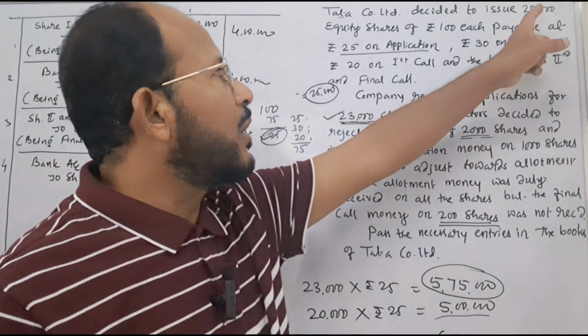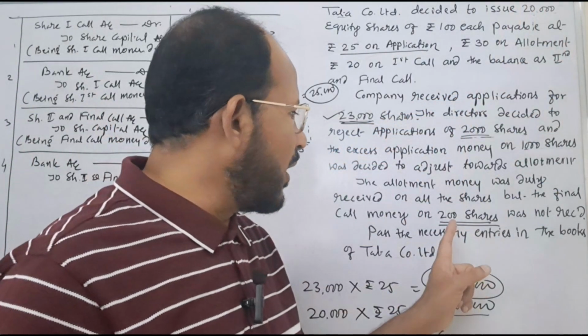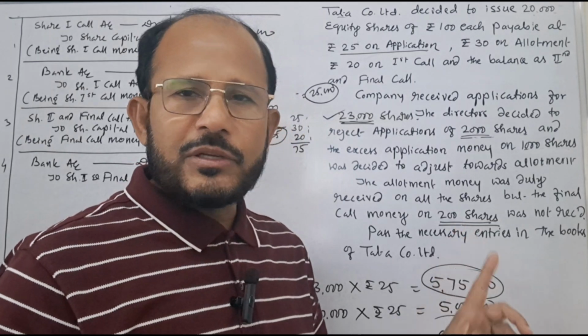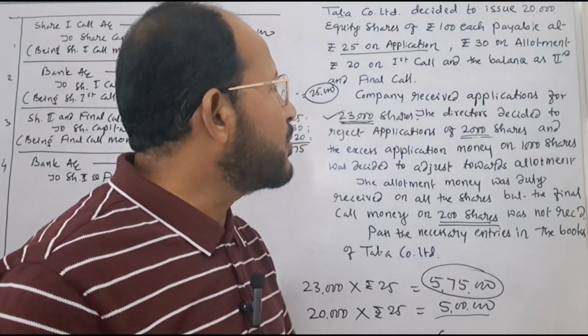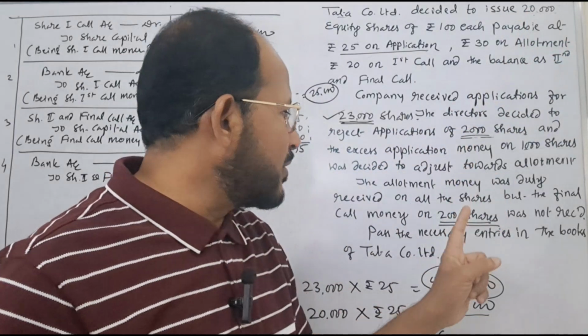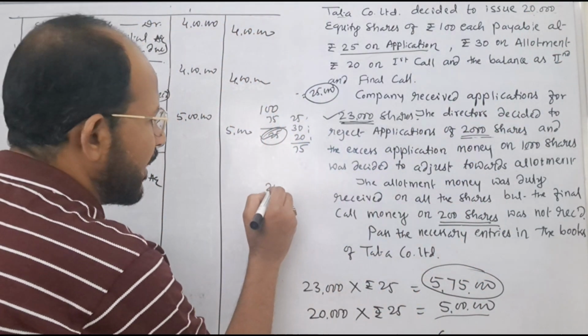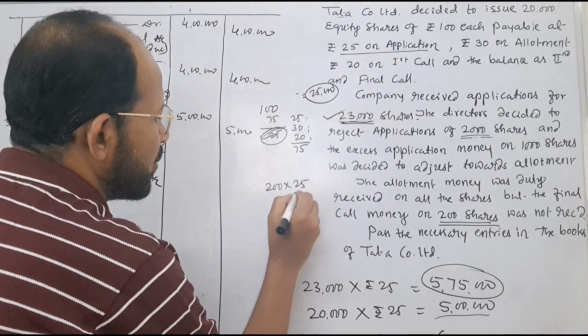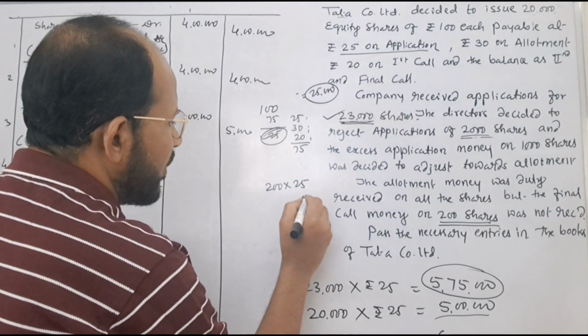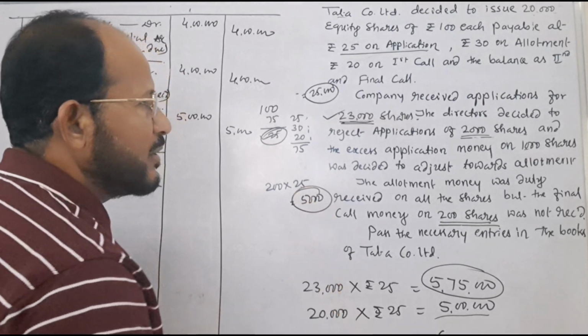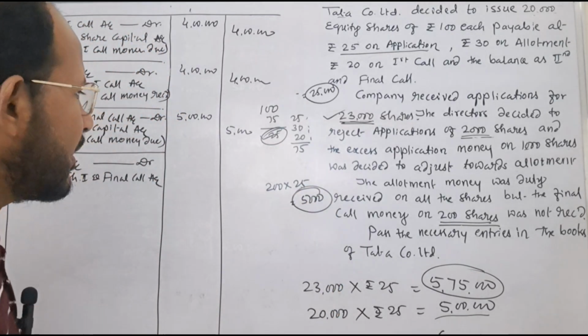It means out of 20,000 shares, 200 shares call money was not collected. That is why only on 19,800 shares money is collected. On 200 shares final call money comes to how much? Rupees 25 means it comes to 5,000 rupees. 5,000 less has been collected by the company.